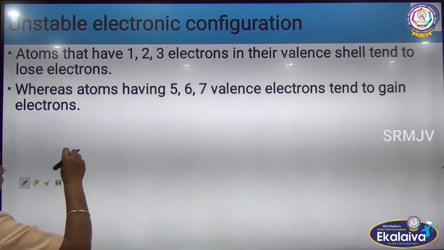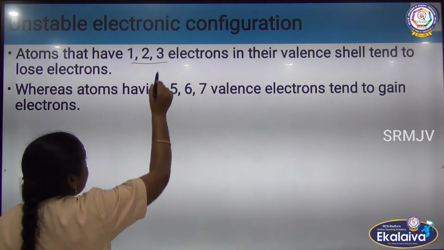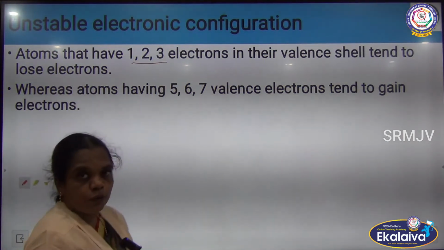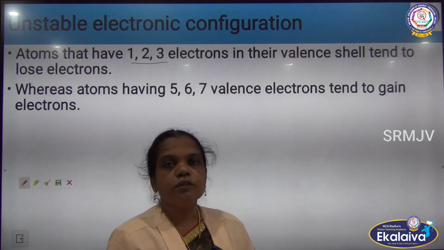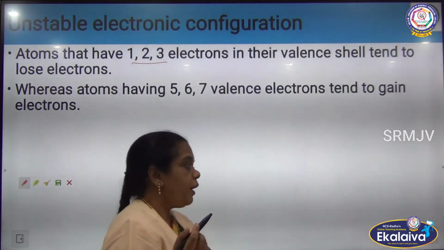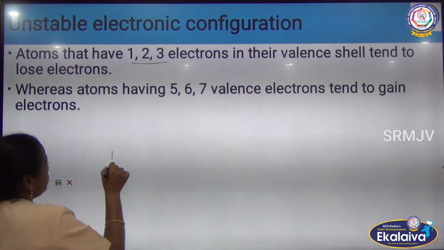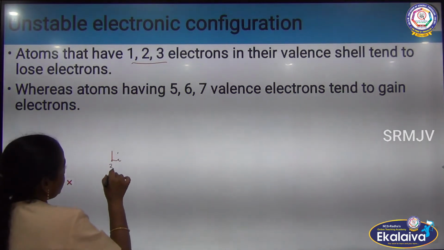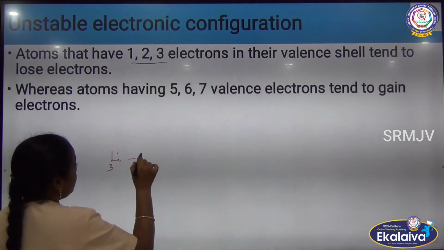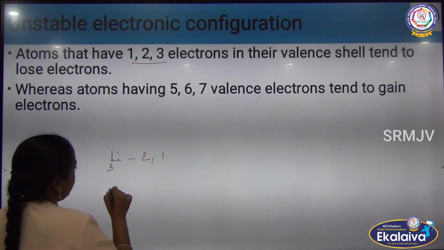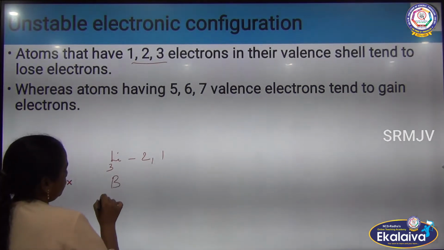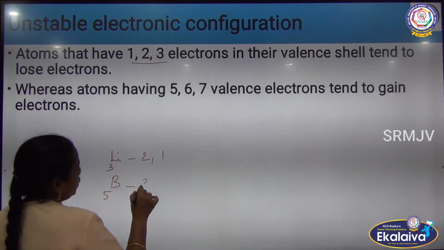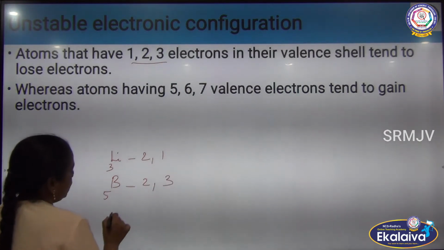So now the electronic configuration, unstable electronic configuration. How do we know which atom has to lose or which has to gain? For example, hydrogen, or lithium, which has atomic number 3: 2, 1. Boron 5: 2, 3.